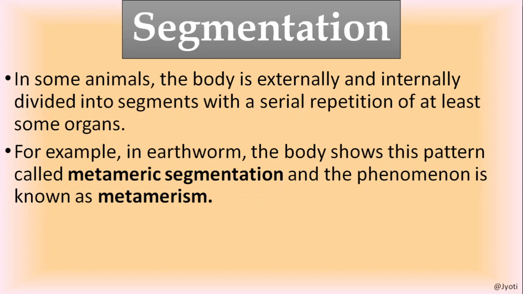Internally, some organs are repeatedly present in each and every segment of the earthworm. So the body is both internally and externally segmented, and this kind of segmentation is called metameric segmentation. The phenomenon in organisms where such metameric segmentation is present is called metamerism.